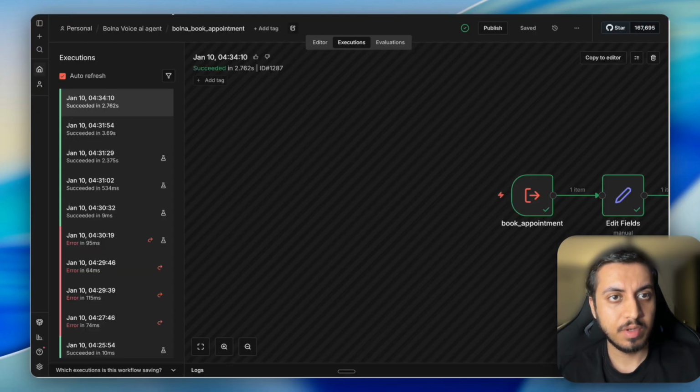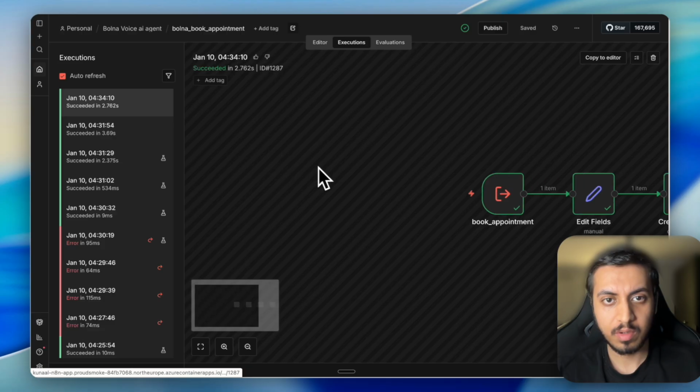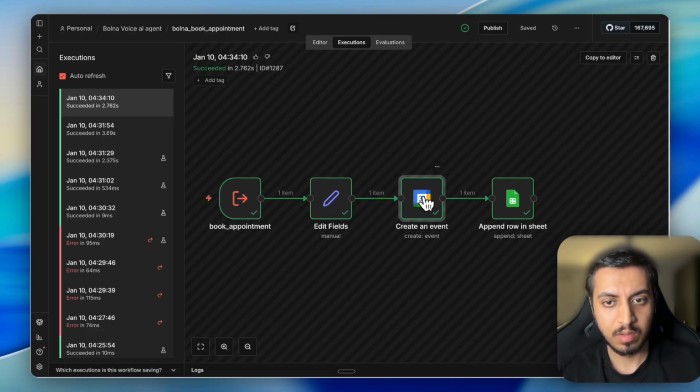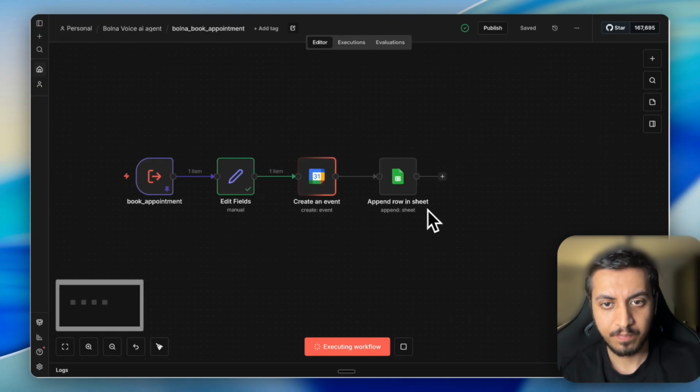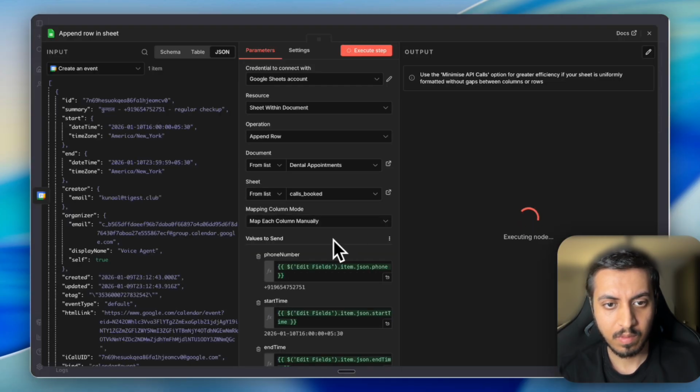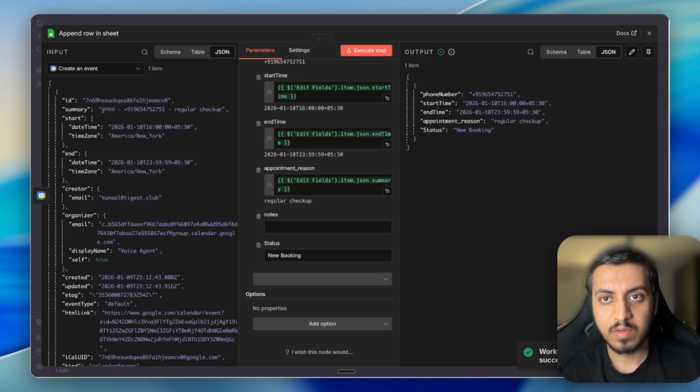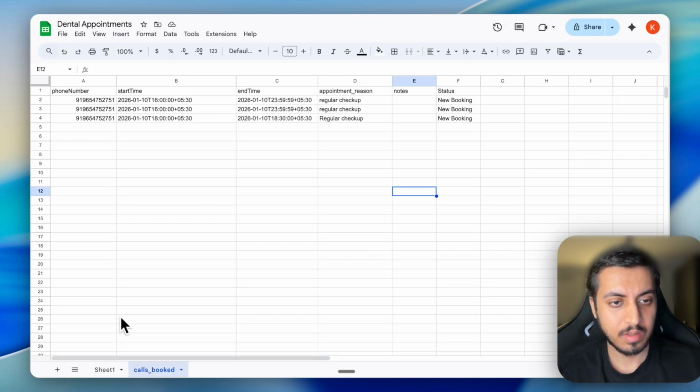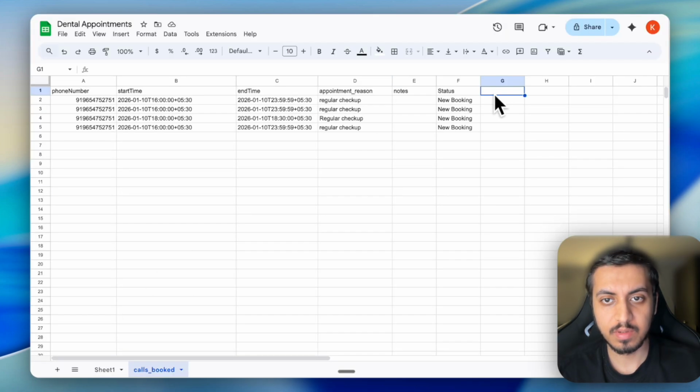Now one thing we need to do, book appointment. We are not saving any appointment ID, right? So we need to save appointment ID as well, so that we can use it for reschedule and lookup.